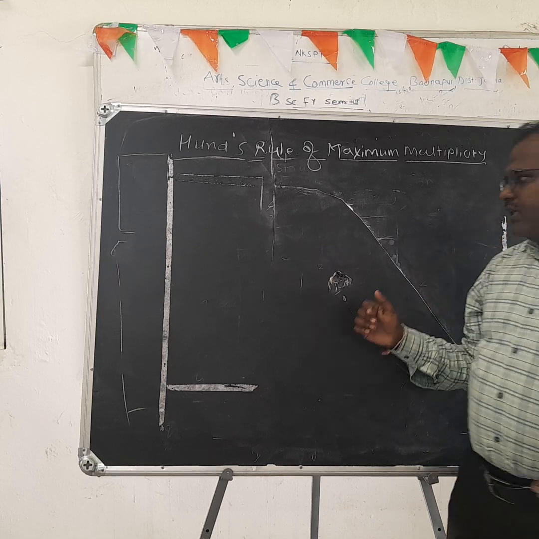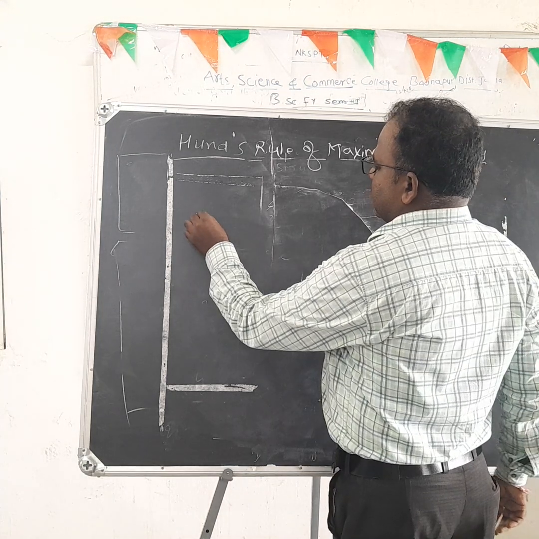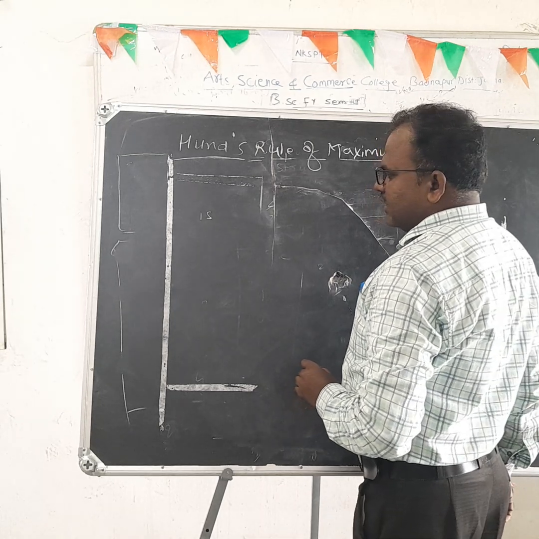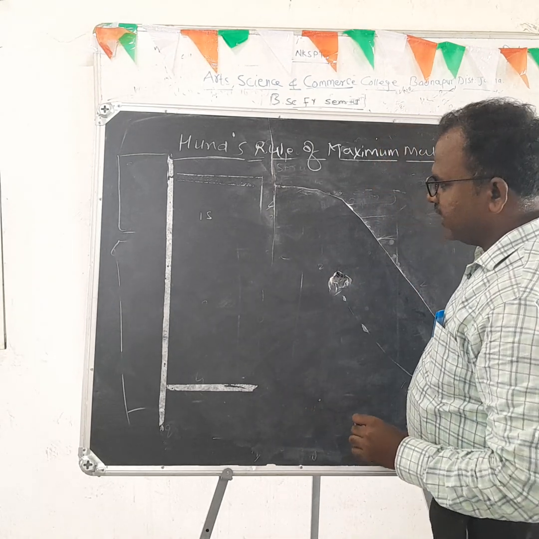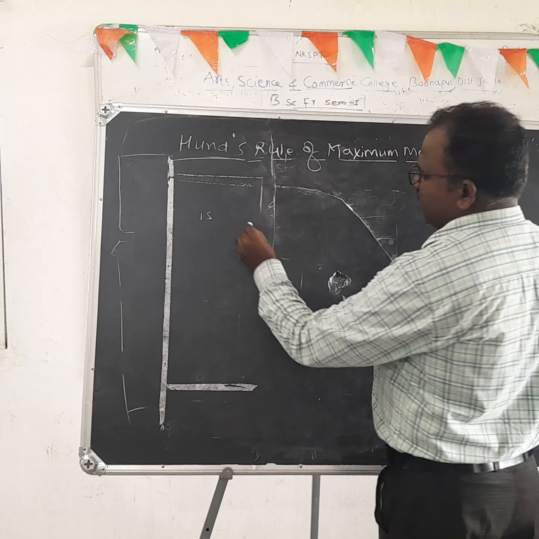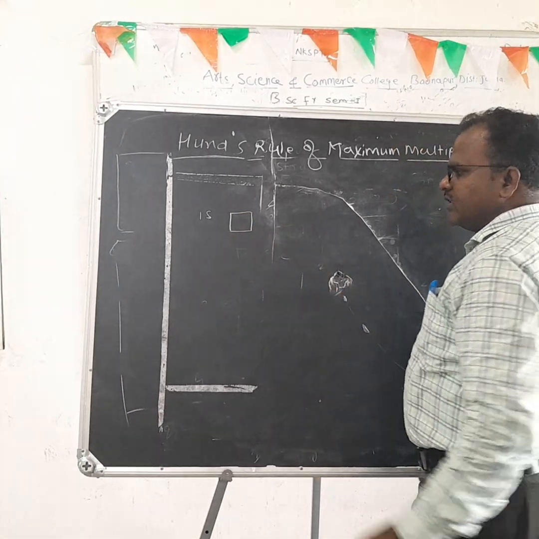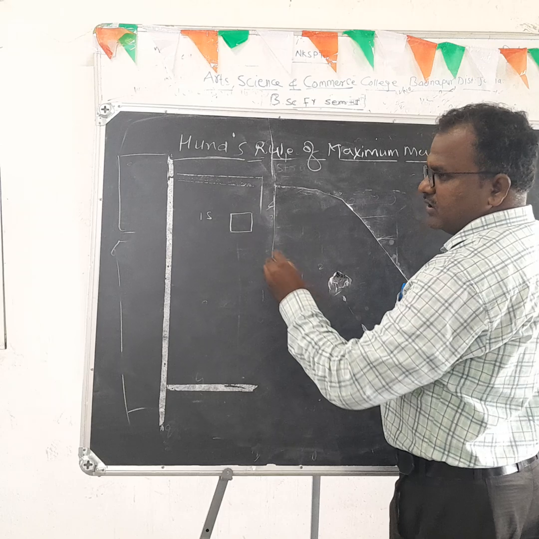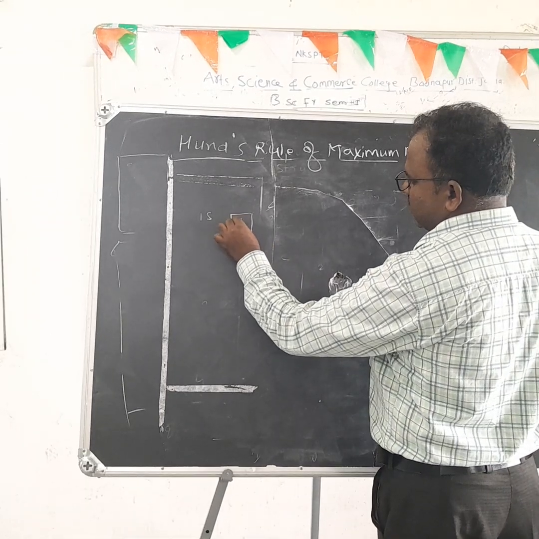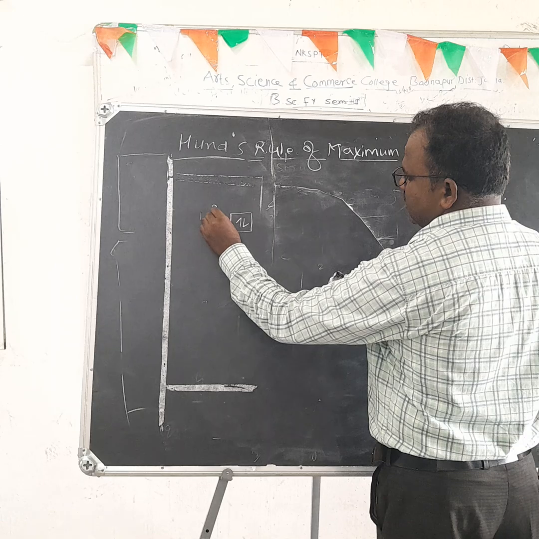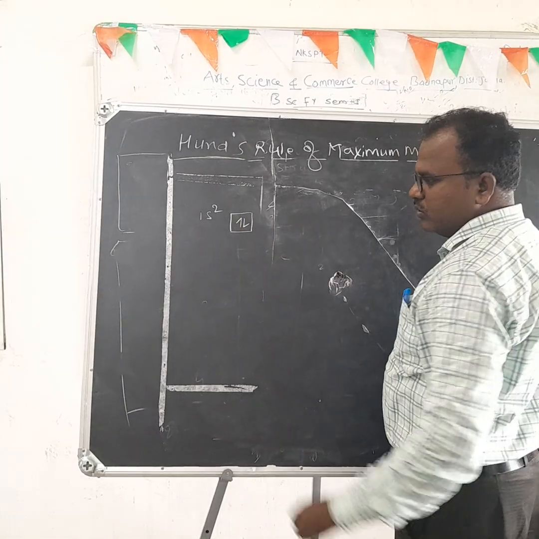For example, suppose the 1s orbital. This is the s subset. In the s subset, how many electrons are present? Maximum 2 electrons are present. This is 1s2.